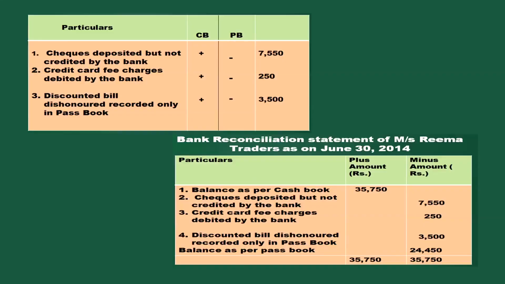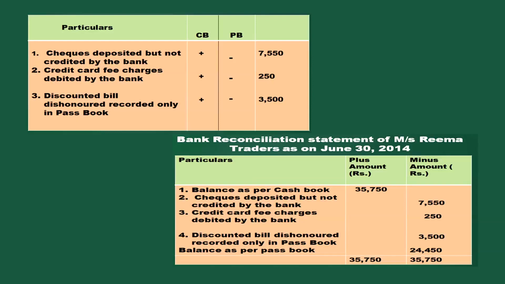Balance as per cash book. We are starting with the balance as per cash book. So, see the worksheet. Whatever things are there in the passbook column, you look at them and record accordingly. The minus amount column will be recorded with check deposited but not credited by bank, credit card fee charges debited by bank, and discounted bill dishonored recorded in the passbook.